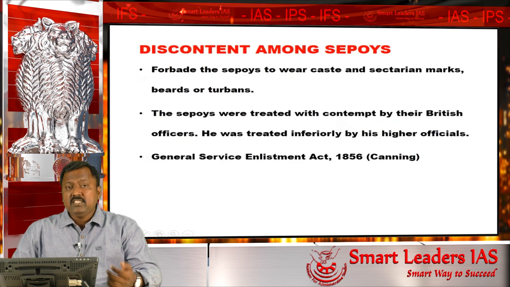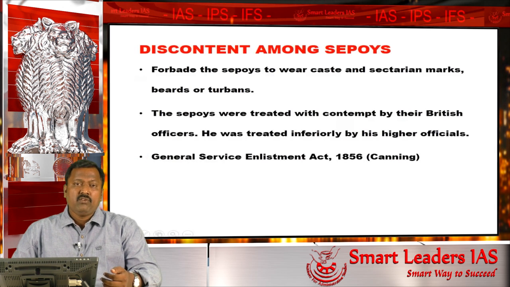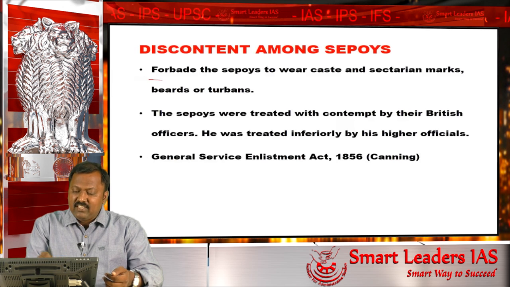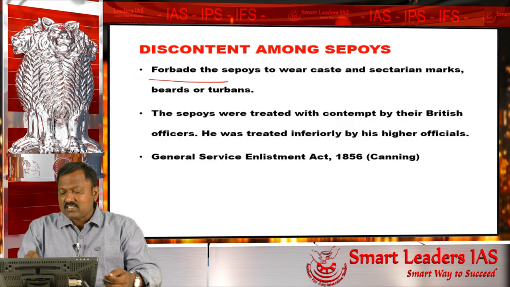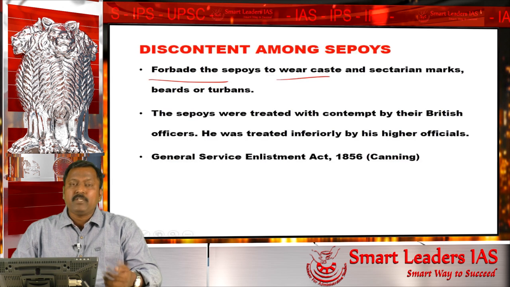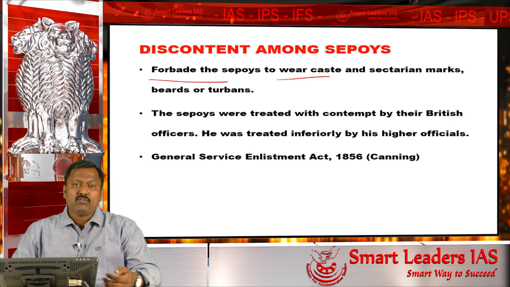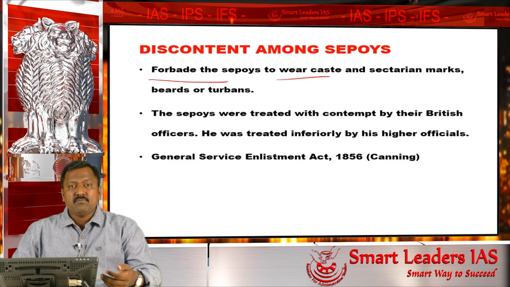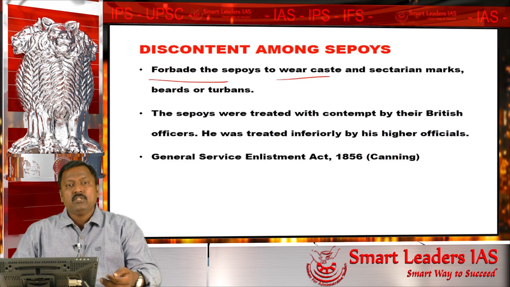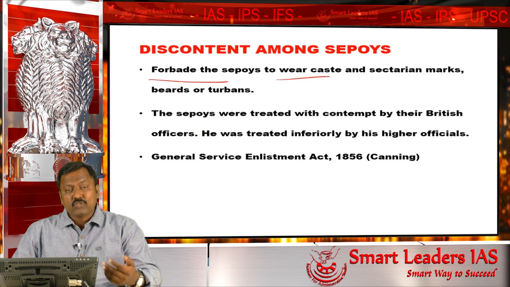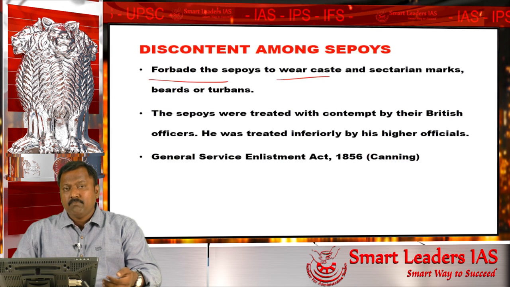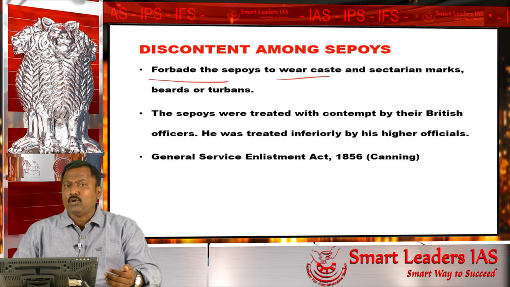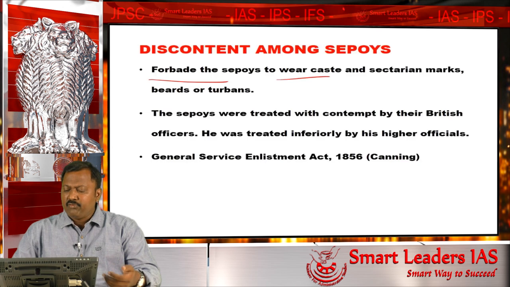Next, the Indian soldiers working in the East India Company were forbidden from following their religion, with the British telling them not to wear their caste marks or religious marks. For example, an average Hindu would decorate his forehead with some symbolism. A Muslim used to have a beard, and the Hindus used to have a big moustache. But over a period of time, the British East India Company told the Indian soldiers they were not supposed to have all this. This also became an irritating factor for the Indian soldiers.